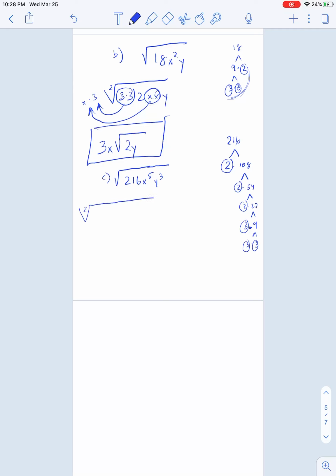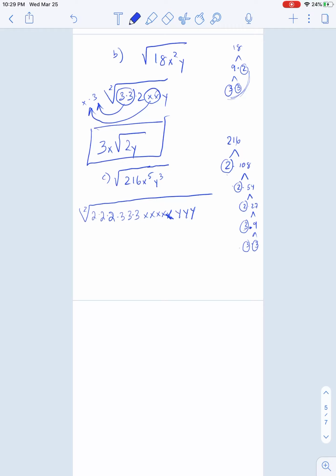Okay, so this is going to be a little longer. Our index is 2. How many of these 2's do I have? I got 1, 2, 3 of them. And I got 1, 2, 3 3's. I got 5 x's: 1, 2, 3, 4, 5. And 3 y's: 1, 2, 3.